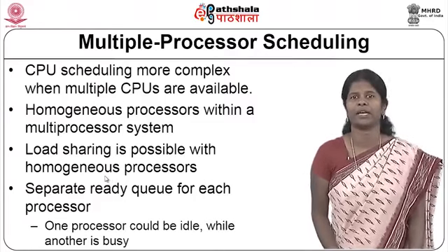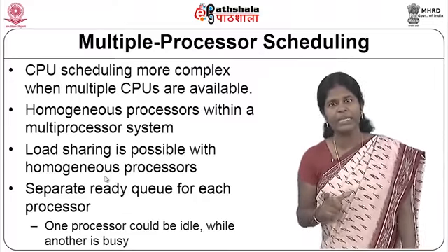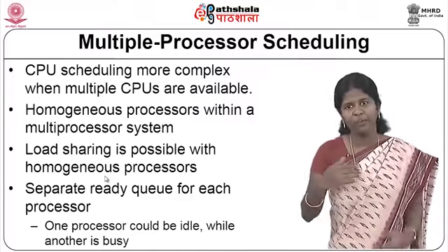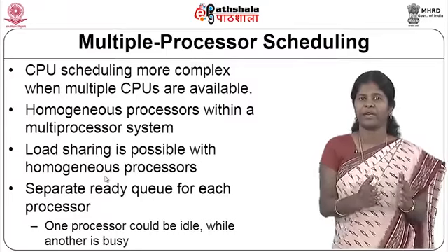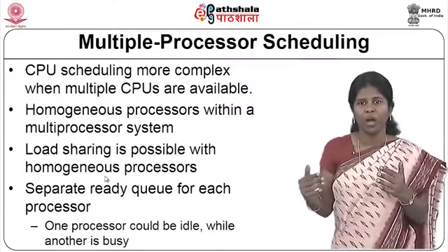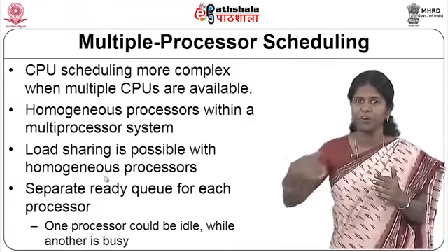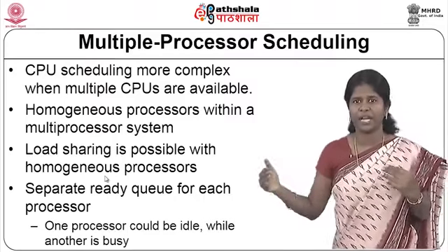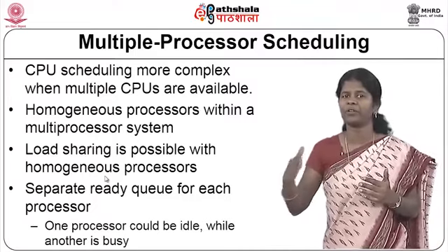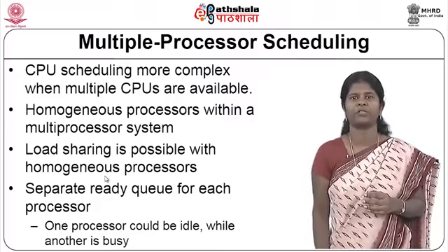But the problem here is that if one processor gets processes which need only a small CPU burst time, that processor can quickly finish its job and remain idle. And if another processor's queue is long because the CPU burst times of the processes that went into its ready queue may be much larger. So, the problem in having a separate ready queue for each processor is that one processor can be idle while the other is busy.